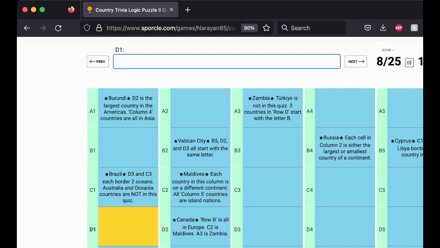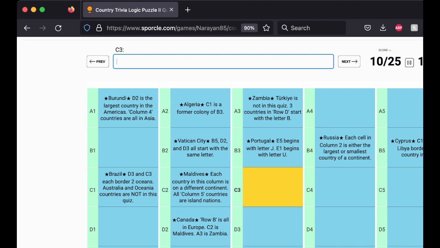Libya borders the country in A2. So the smallest one, that'd be Algeria. C1 is a former colony of B3. So Brazil used to be a colony of Portugal. Alright.